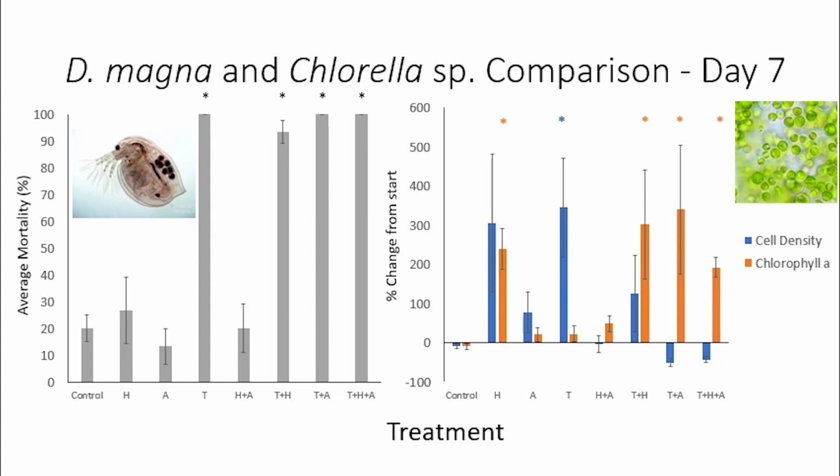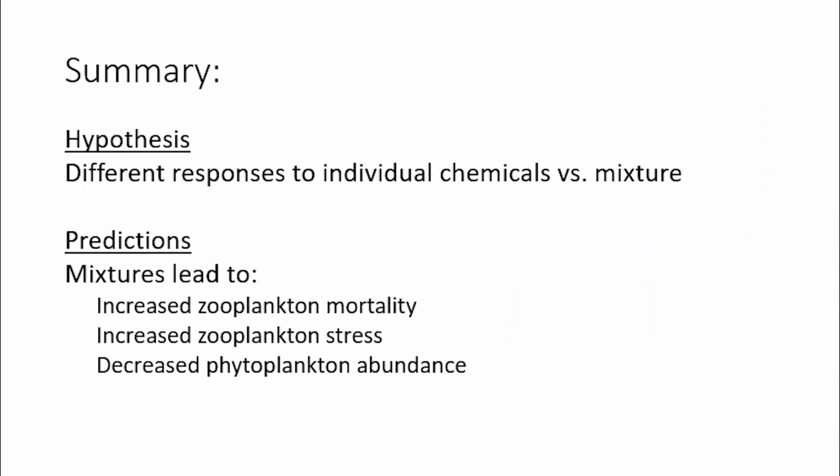However, the THPC mixtures are different because of the toxicity of the chemical mixtures. From the data, we could see that THPC had the most effect on mortality in Daphnia and also in Chlorella abundance when it was in mixtures. The catalase concentrations were affected the most by the addition of peroxide and ammonium. However, these negative chemical effects were intensified in mixtures. These outcomes support my hypothesis that there would be a difference between what each of these chemicals would do by themselves versus in mixture for both of these organisms.